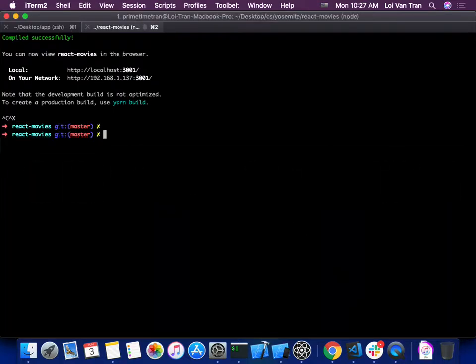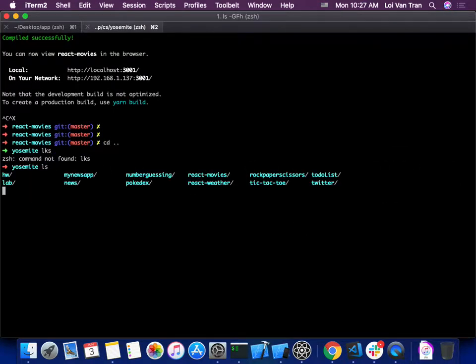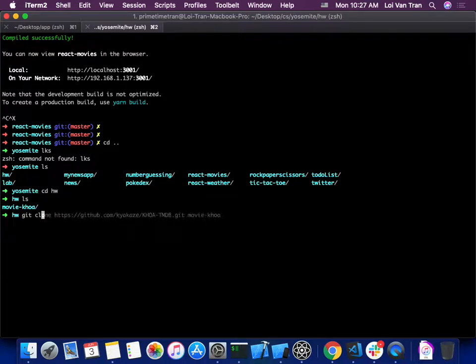Let's clone it. Just going to move out of here. We're going to move into our homework. Okay, we're going to git clone. Right now, guys, we can just run git clone and the URL of the repository that we want. But because I have a bunch of repositories that I need to copy, I'm going to change the name. So right now we can see git clone, the URL, and then the very last command line argument.